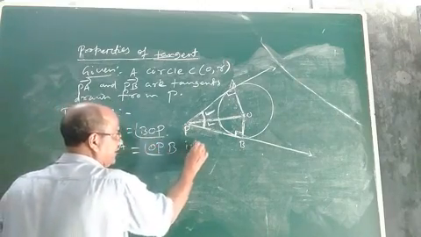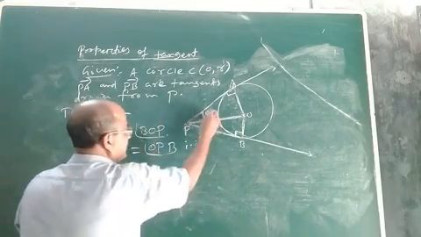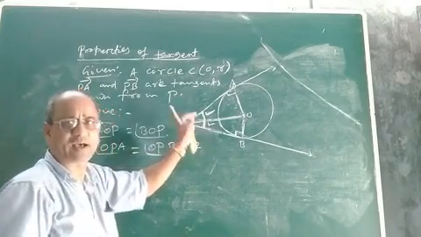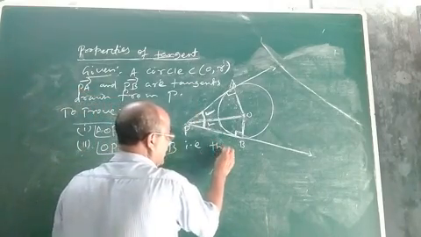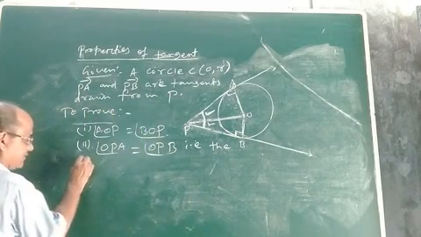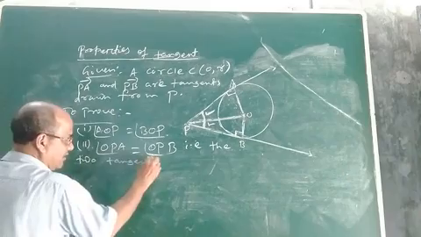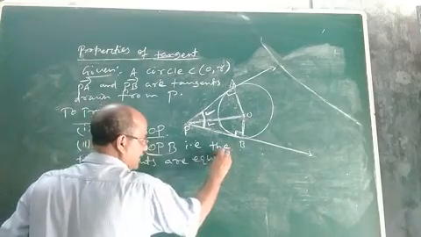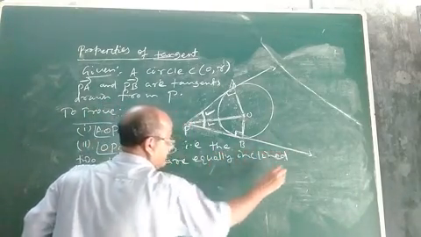What does it mean? It means this angle equals this angle. It means the two tangents are equally inclined. I mean the two tangents are equally inclined.